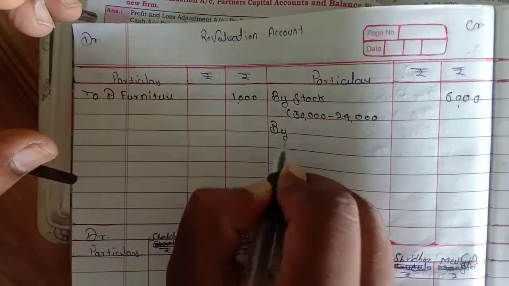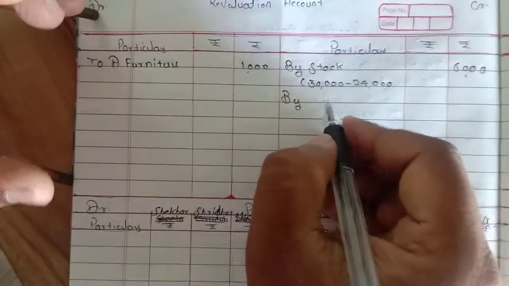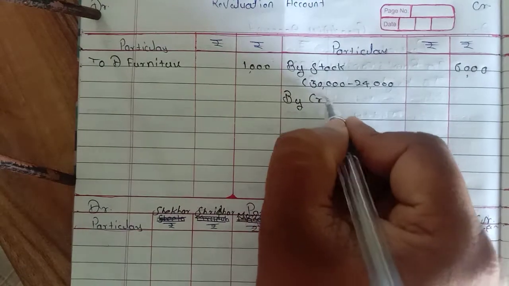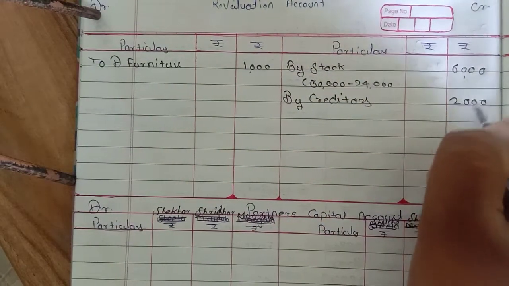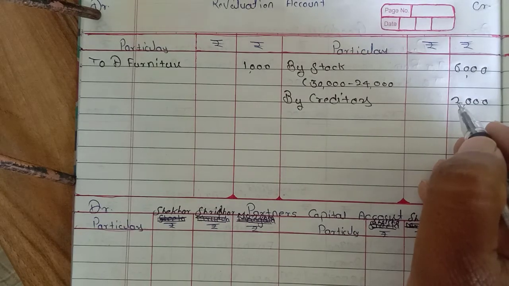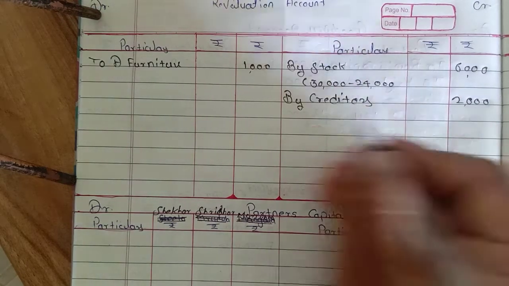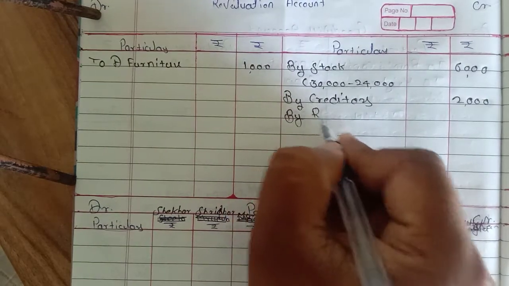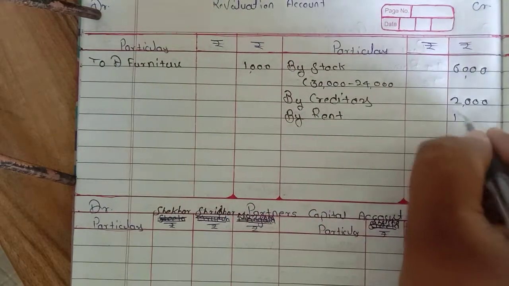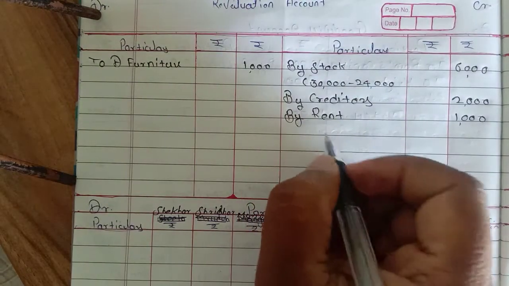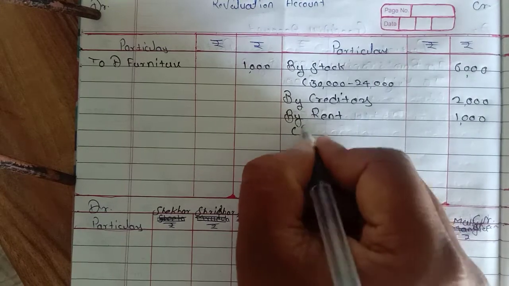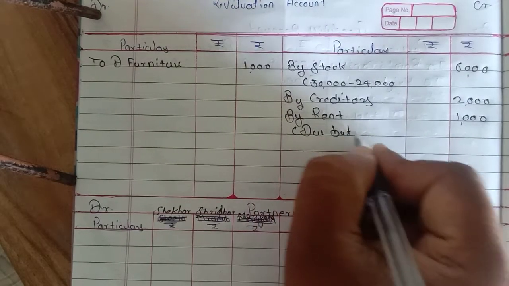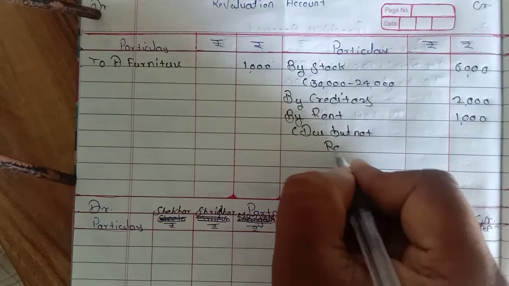It is our profit: by creditors, amount is 2,000. And the adjustment of rent 1,000 due but not received, it has not been recorded in the books, so here it is by rent. Due but not paid is to be debited, but due but not received is to be credited.